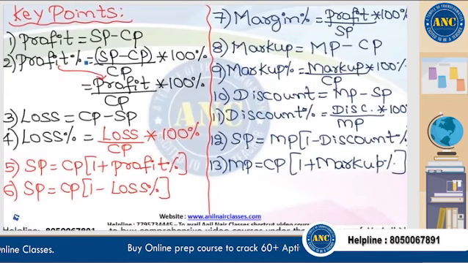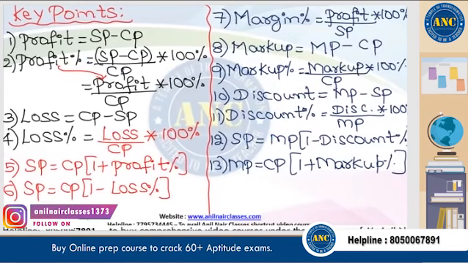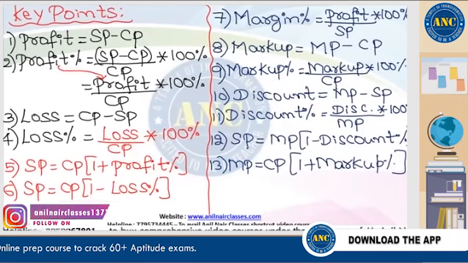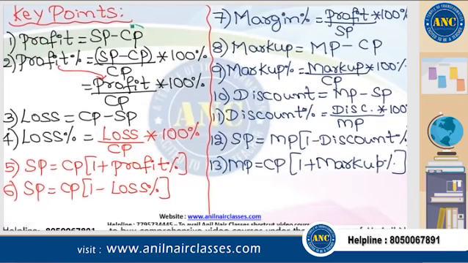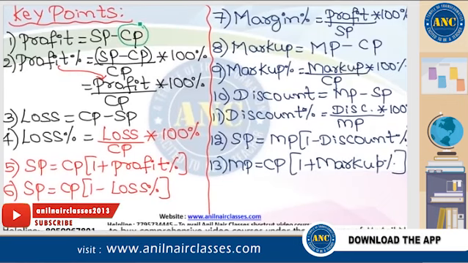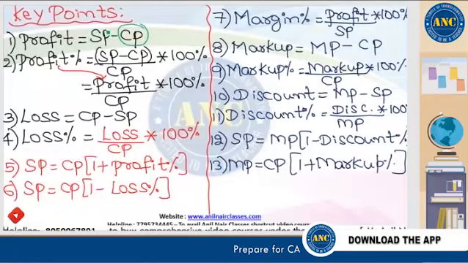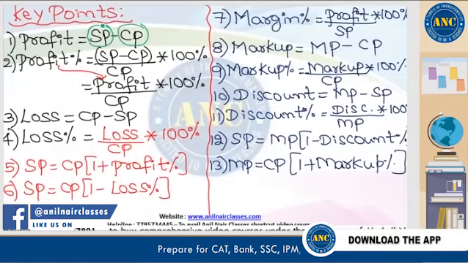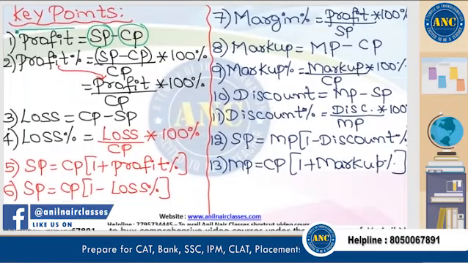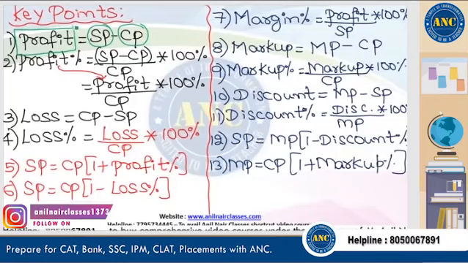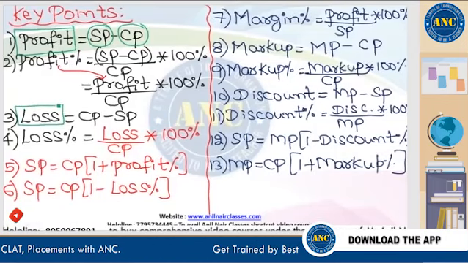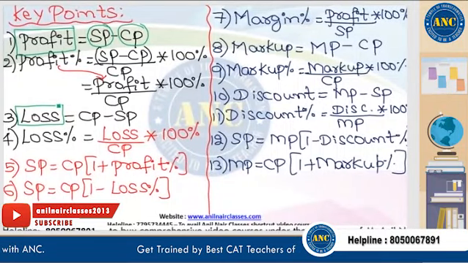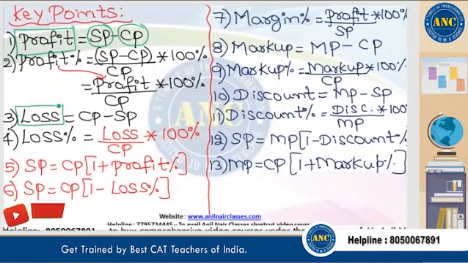Now see here, sir. This is what we wrote initially. Now everyone listen carefully. I am sure that everyone knows the meaning of cost price. I don't think I need to explain it. Similarly, everyone also knows the meaning of selling price, profit, and loss.